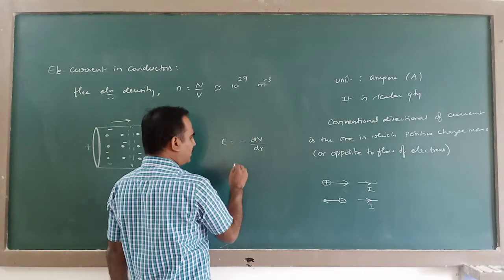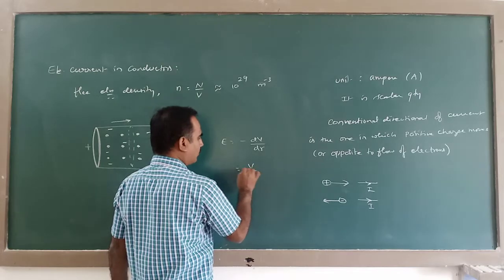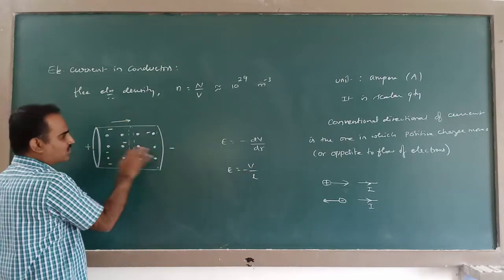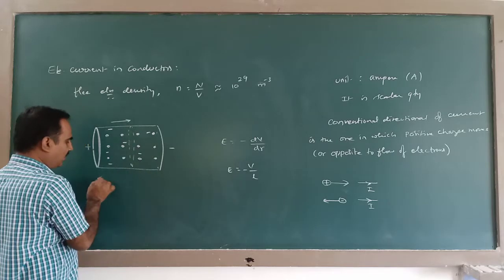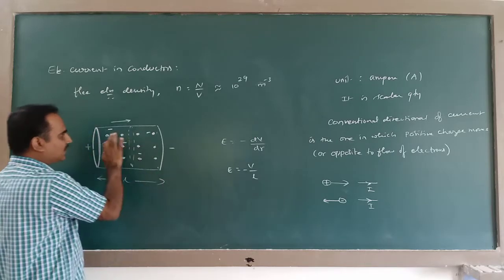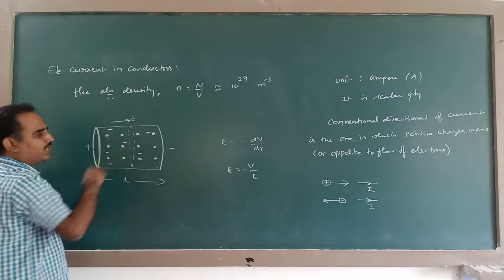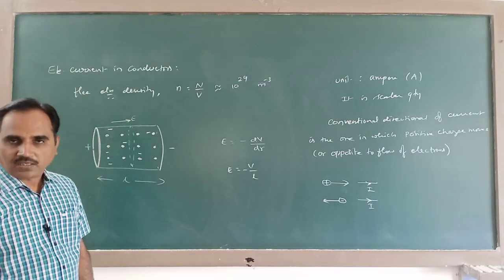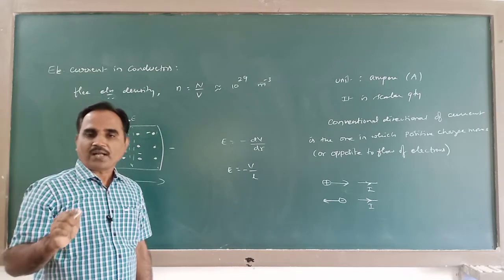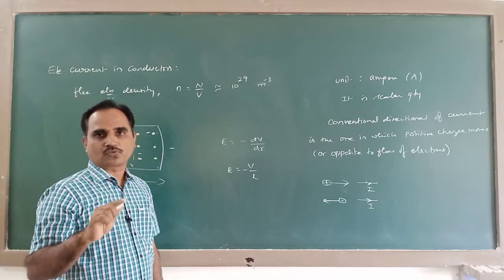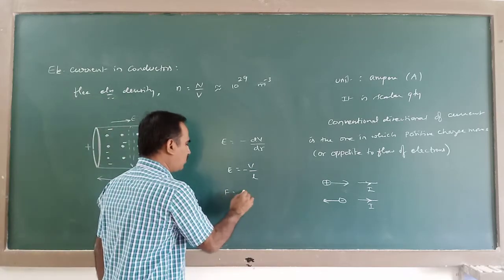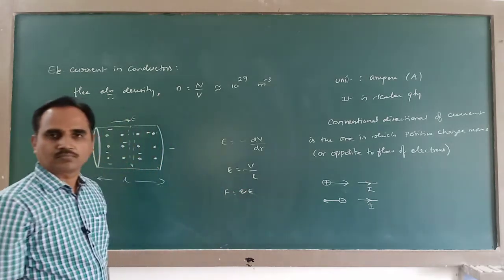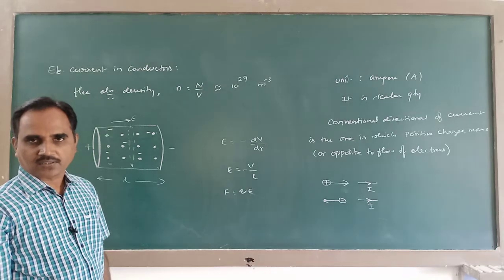So if I apply a constant potential difference across a length L here, this much electric field will be there between the two ends. In an electric field, charged particles experience force. F is equal to Q into E. These things you learned in electrostatics.